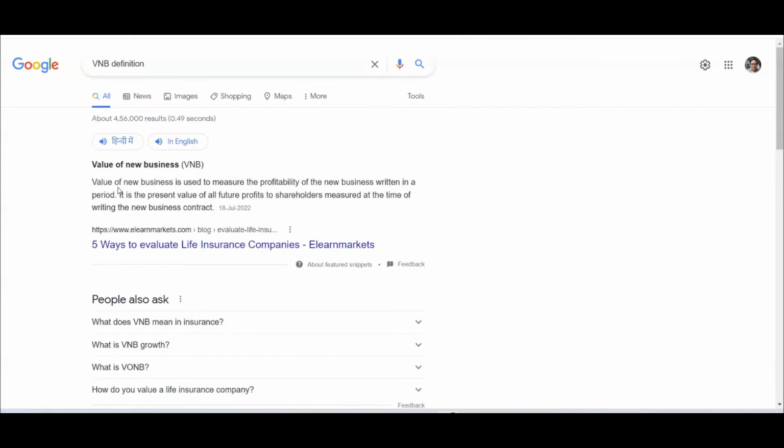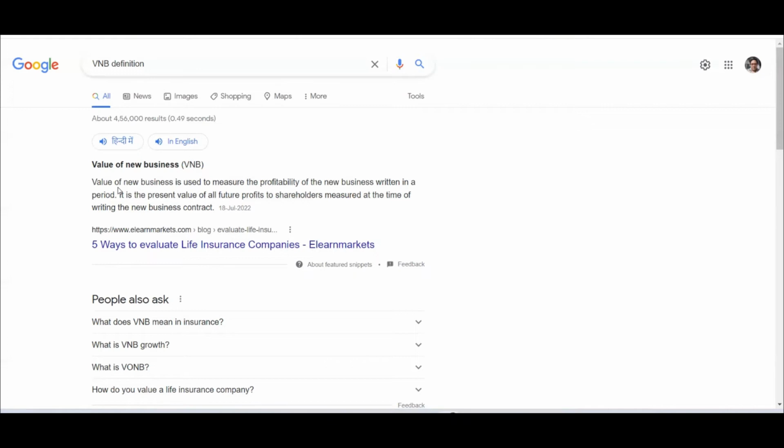But in case of a participating product, what will happen? You'll allocate only a portion. Whatever your profit is, only 10% will belong to the shareholder. The remaining 90% will belong to the policyholder. So out of this 200 rupees, and suppose this 200 is your expected figure, 10%, that is 20 rupees, will be reflected in the balance sheet of the company, and the remaining would be reflected in the revenue account, which is the policyholder account. The company is just maintaining that account, but the company is not impacted by that account, right?